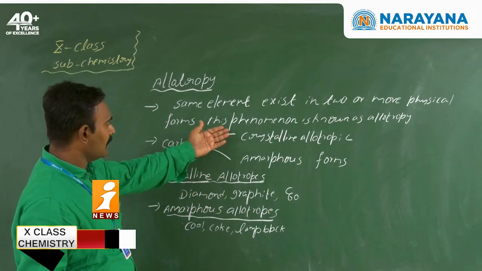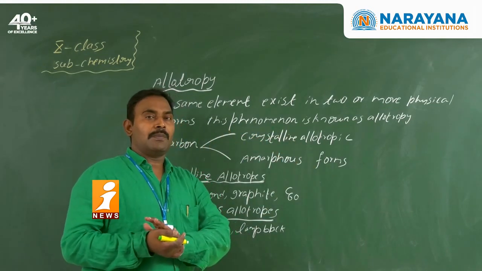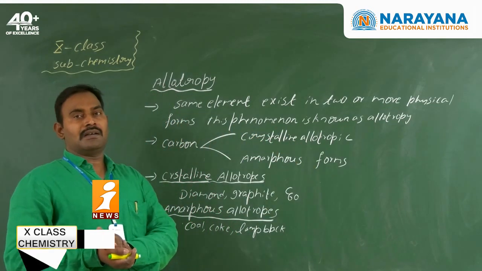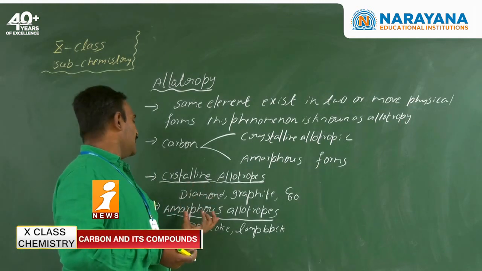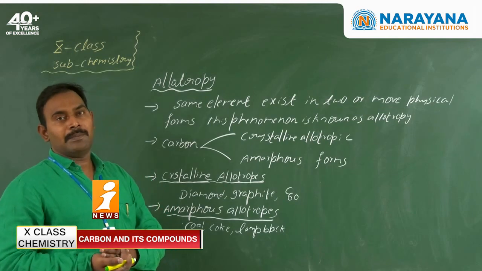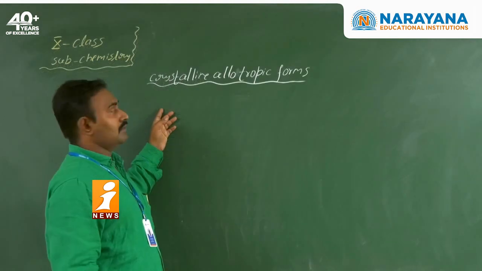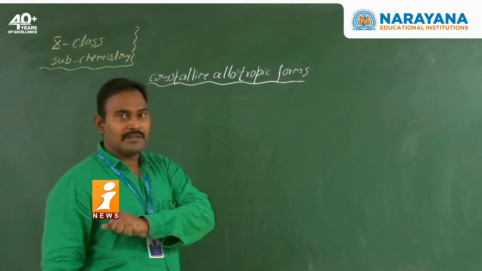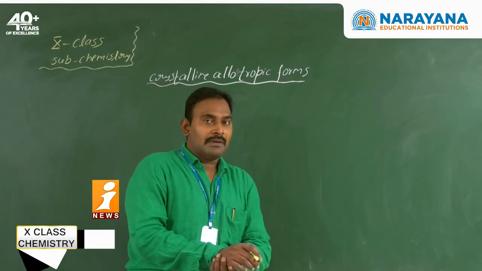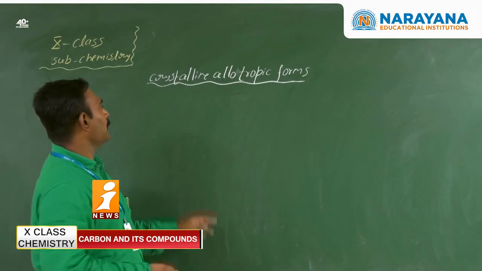Once again, in crystalline forms the particles are arranged in a systematic order, while in amorphous forms the arrangement does not follow a regular pattern; it is random. Carbon has mainly two types of allotropes, crystalline and amorphous.